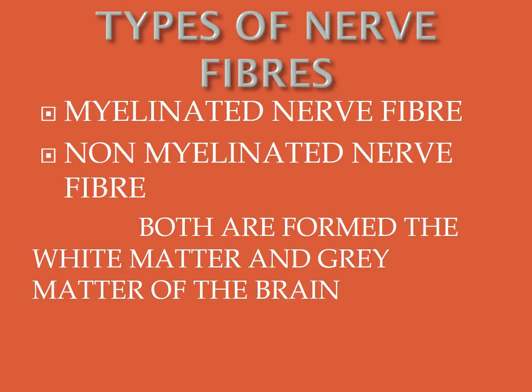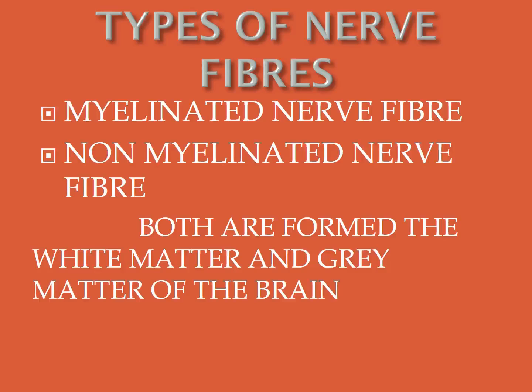On reaching the axonal end, this causes the nerve endings to release chemical neurotransmitters, which diffuse across the synapse and start a similar electrical impulse in the dendrites of the next neuron, then to the cell body to be carried along the axon.